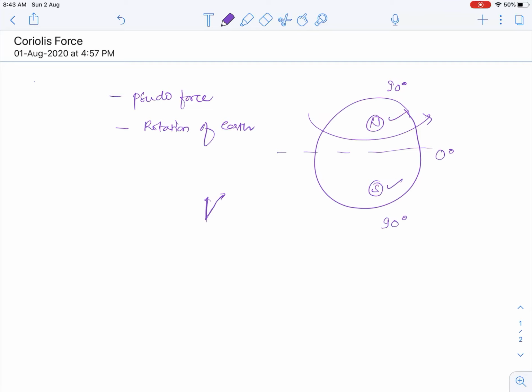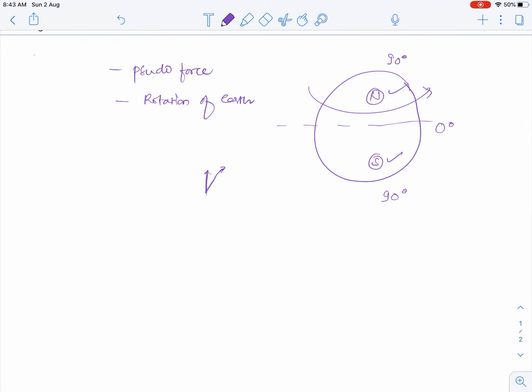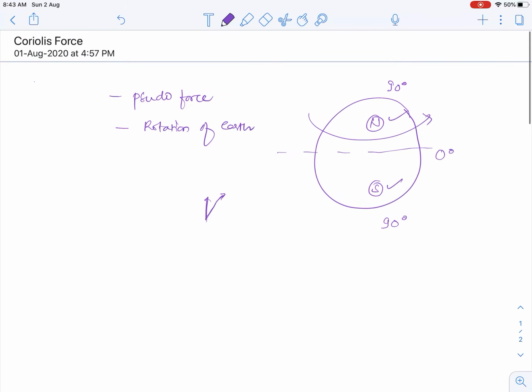So one thing we need to remember, in the northern hemisphere, it will always deflect the air towards the right. In geography, we need not learn about the physics of the Coriolis force. We just need to learn about the properties of the Coriolis force. So, if the air is moving in the northern hemisphere, there will be a deflection in the right direction.